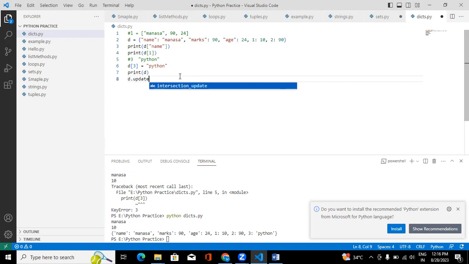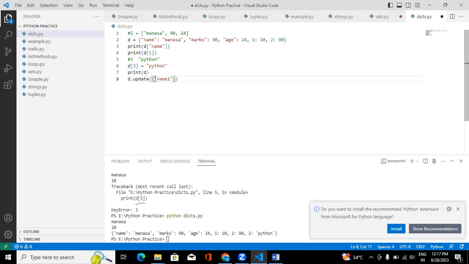So the update method you can use. Inside this, you should give the key value pair, and that also needs to be a dictionary. It's something like extending a list. You know, right? Extending a list. So it's something like that only. Inside update, you should give only one parameter. So we are going to pass the values as a dictionary. See, this is my update. Inside that, in curly brackets, I am going to give the data.